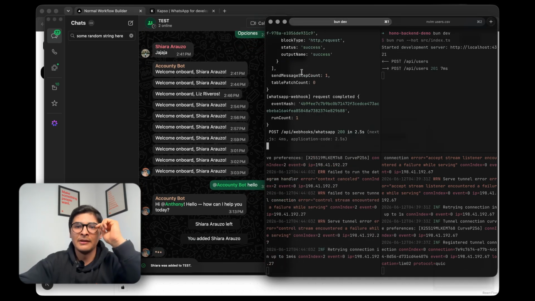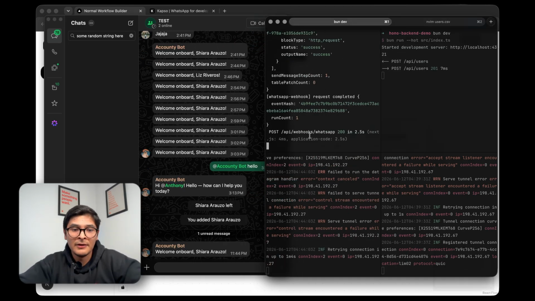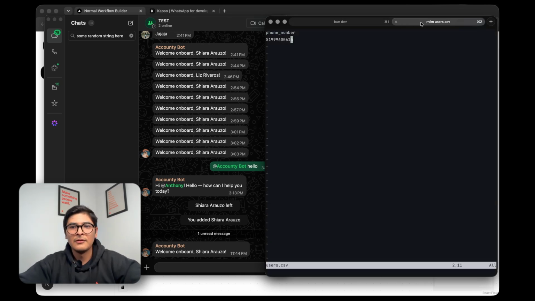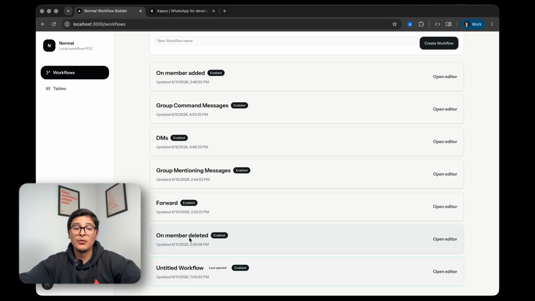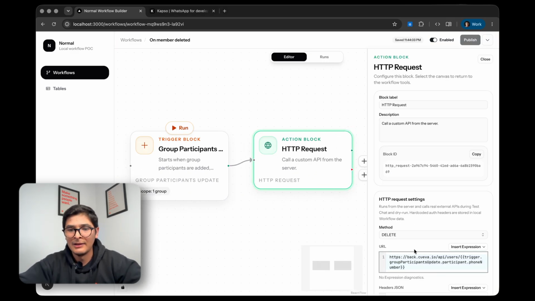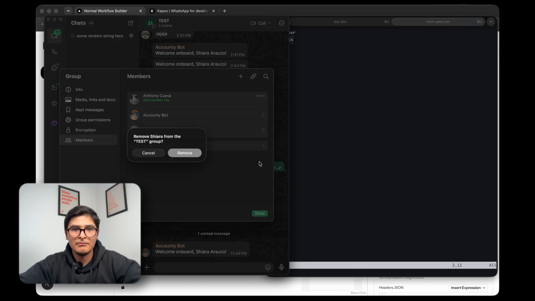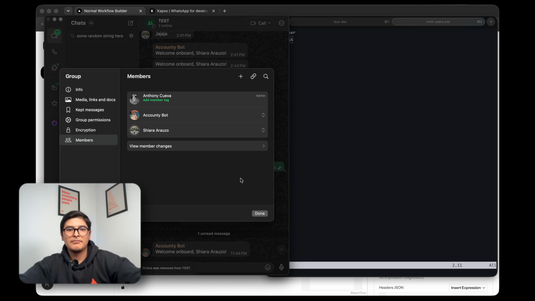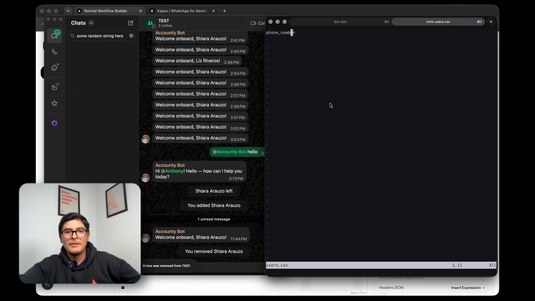And we will see that one event was received here and all the automation ran. Also, we can see here that the backend received a POST request and it executed properly. So if we go to the users.csv file, we can see the phone number of the new member was added. We also have an automation for when members are deleted, and this calls an API to delete the phone number. So let's test it. And it will remove the phone number from here.